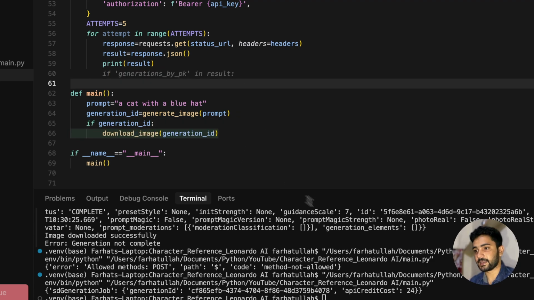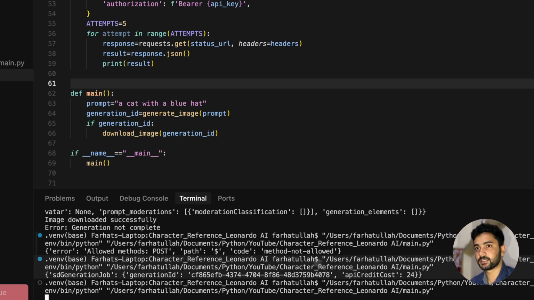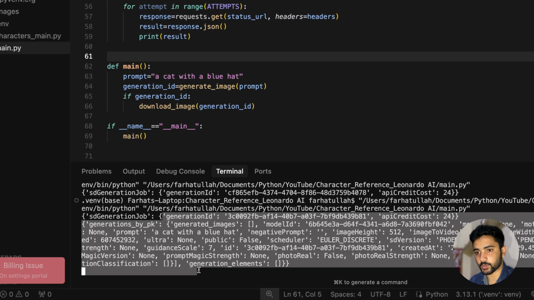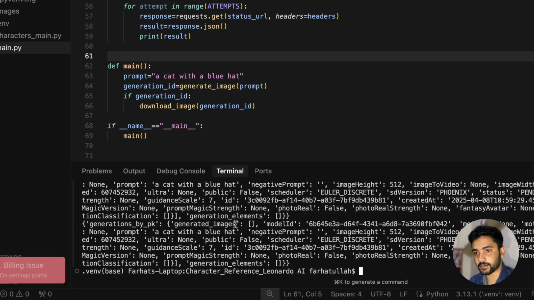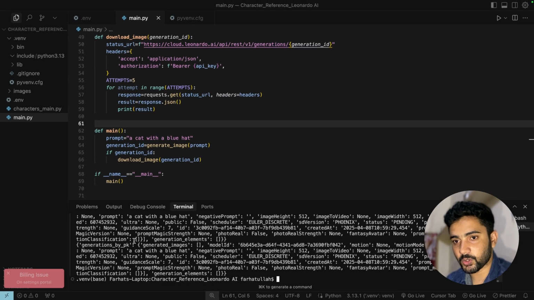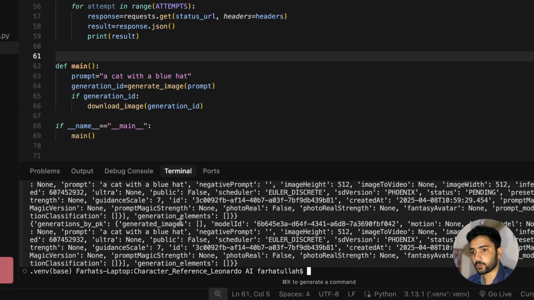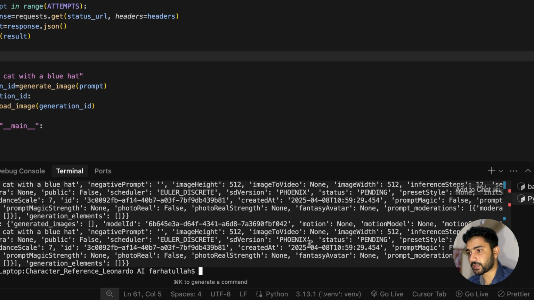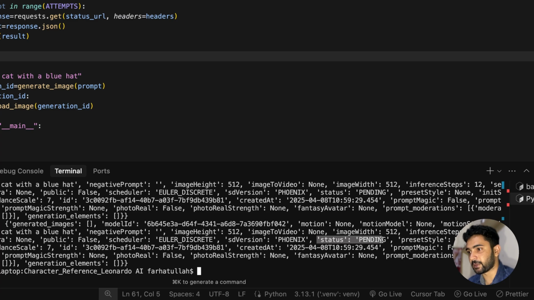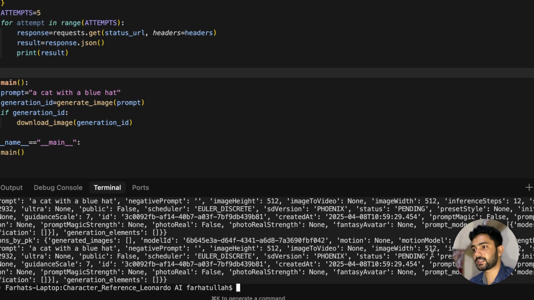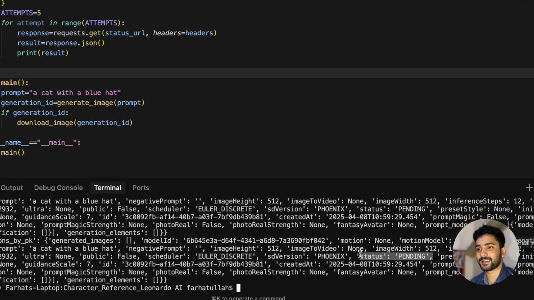Now let's see what result we get. So generation ID is created. Now we are also getting generation ID by PK generated images. So we are supposed to get a response URL in here, but if you look at the status, you can see it's pending. So our program actually generated an instant result, but the status of the URL being generated is actually pending. So because of that, we are not getting a URL.